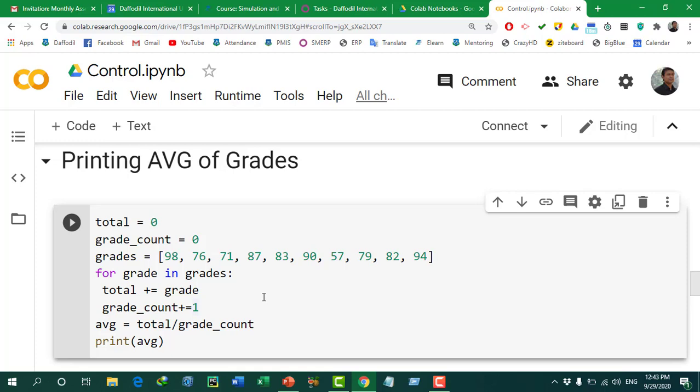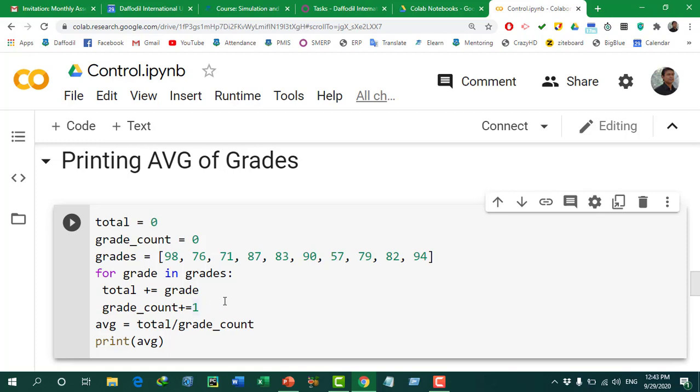Then we have used the for statement, and after using the for statement we are actually counting the grades over and over again. That means we are actually adding all the grades into the total. First of all, it will add 98 with 0, and then the counter becomes 1, and then 76 with 98, then the counter becomes 2, and so on. Then the final grades of all 10 students will be in the total variable, and also the count, that means there are 10 students, so the grade count should be 10. The count value is in the grade count variable.